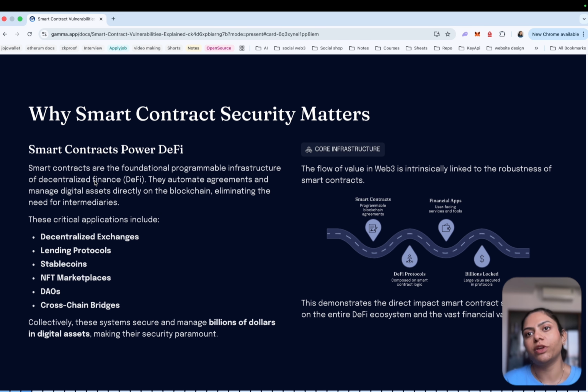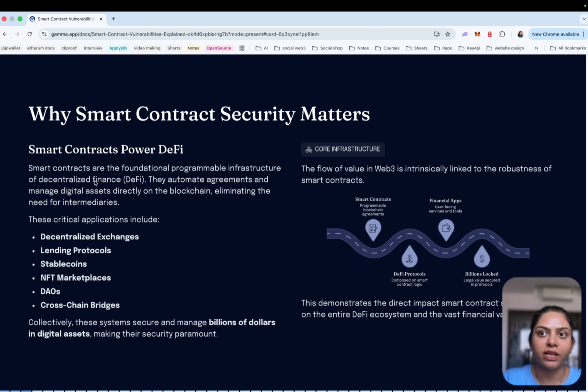Once a smart contract is deployed on the blockchain, its logic is extremely difficult to change. Developers cannot simply push a quick patch the way they would in a Web2 system. In a Web2 system, we change the database and fix it. In Web3, the vulnerability exists in the code. It becomes a permanent attack surface, and attackers can study that code, publicly analyze it and attempt to exploit it.